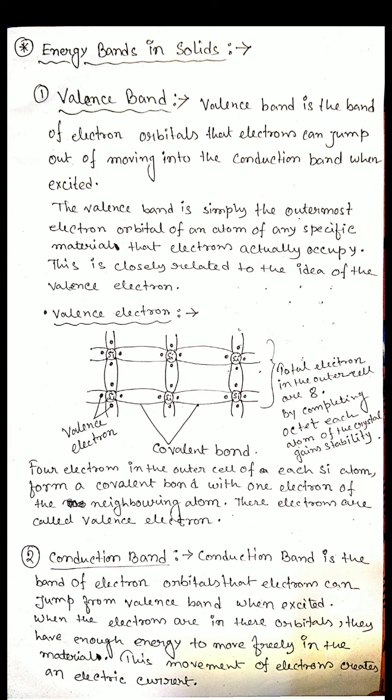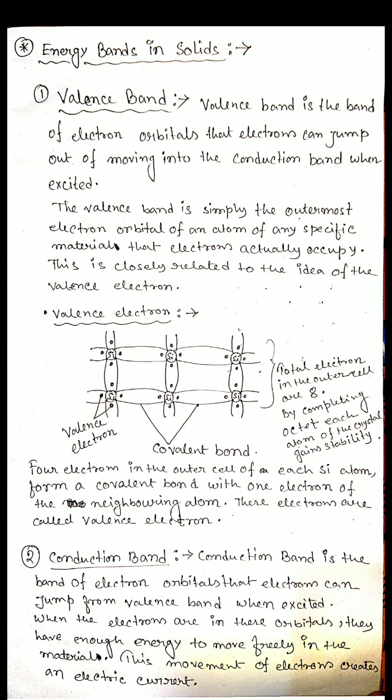In this way, all atoms share 1 electron with the neighboring atoms. The first atom shares with a neighboring atom, and the neighboring atom also shares 1 electron with the first one. So these 2 electrons form a bond that is called a covalent bond.